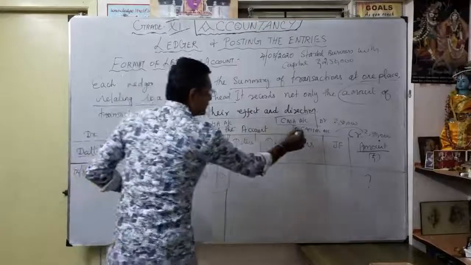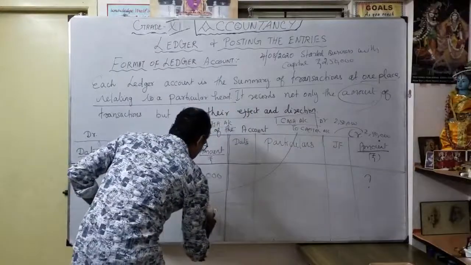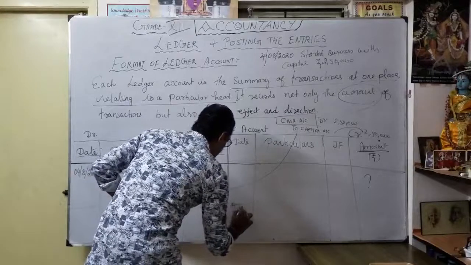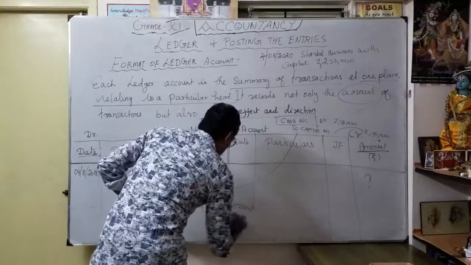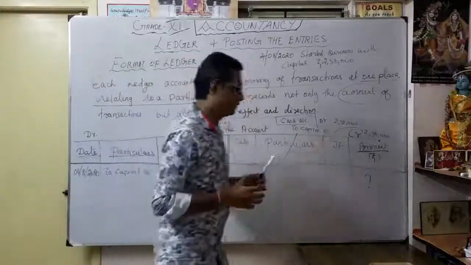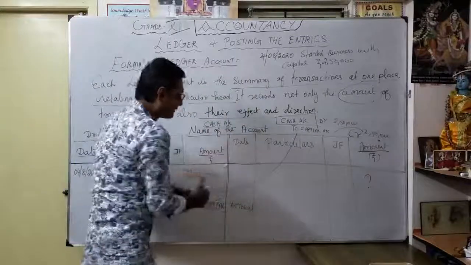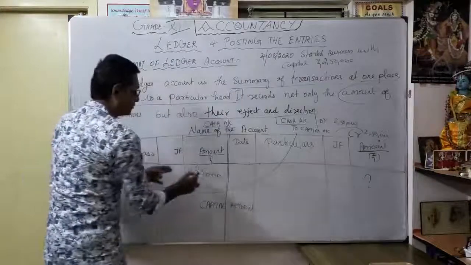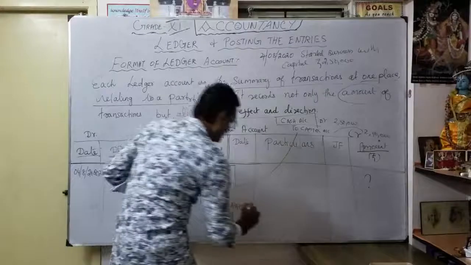Again, I want to open the capital account here. Always make it two parts, correct? One is the debit part and the other is the credit part. How am I going to write the capital account? As a cash account, I wrote to capital account. As a capital account, I write what?